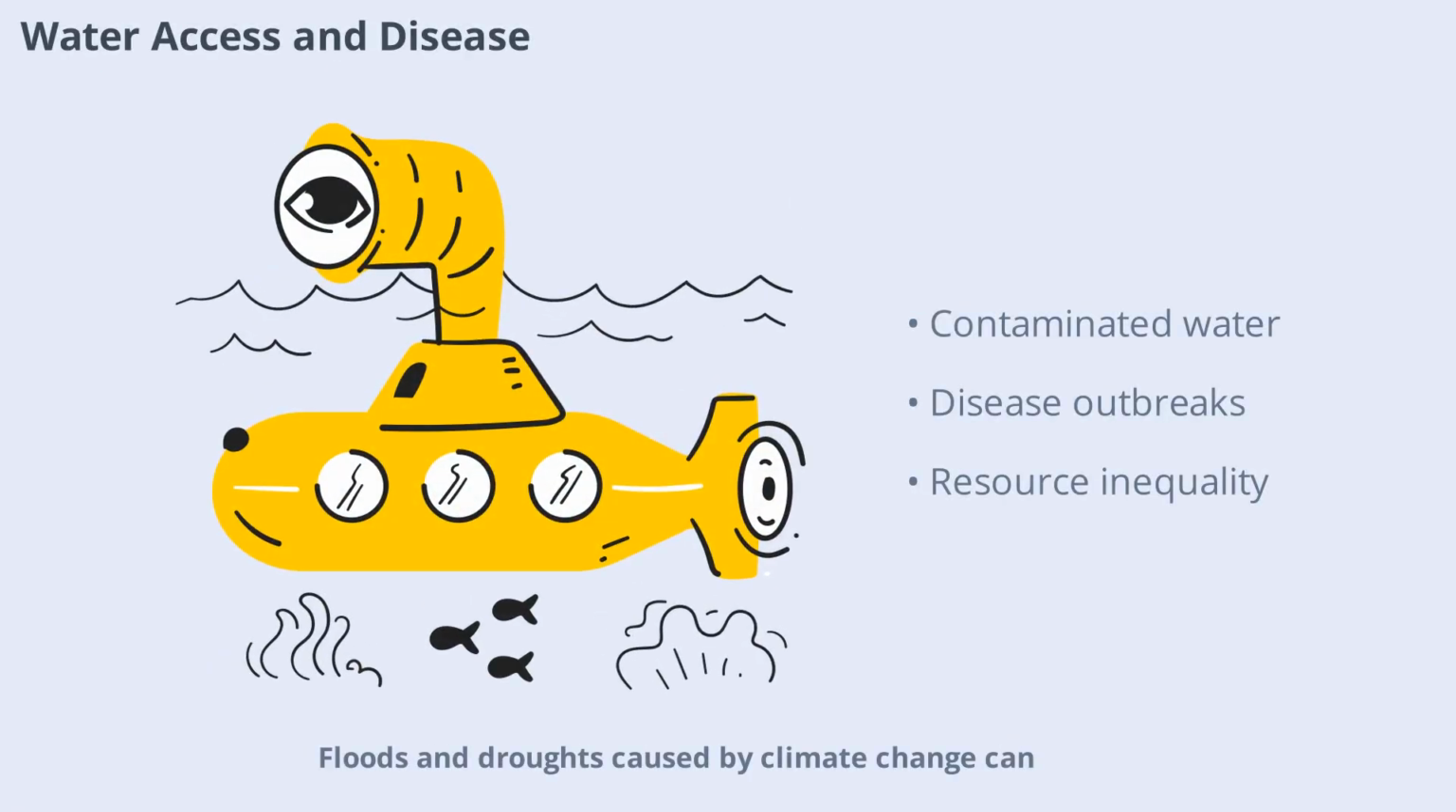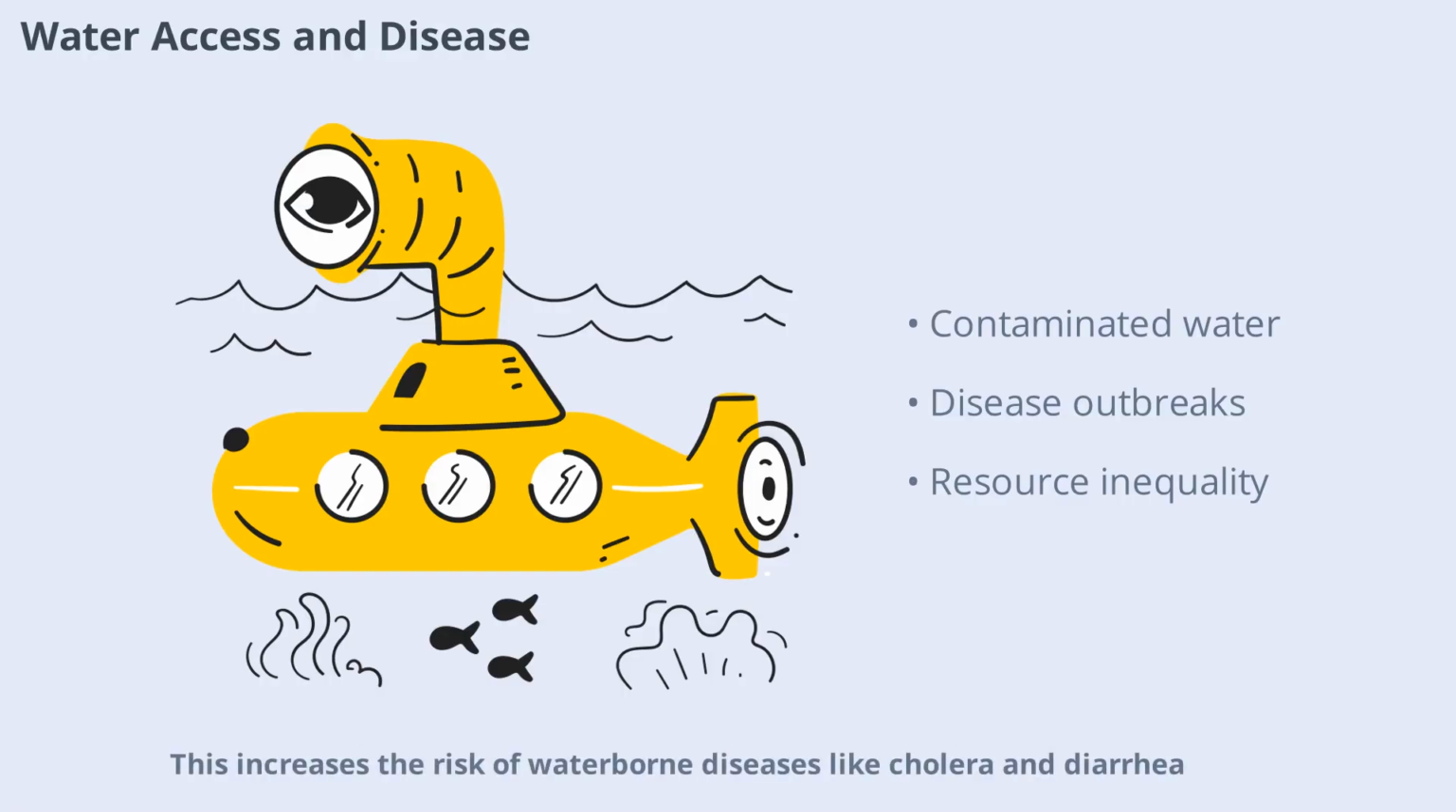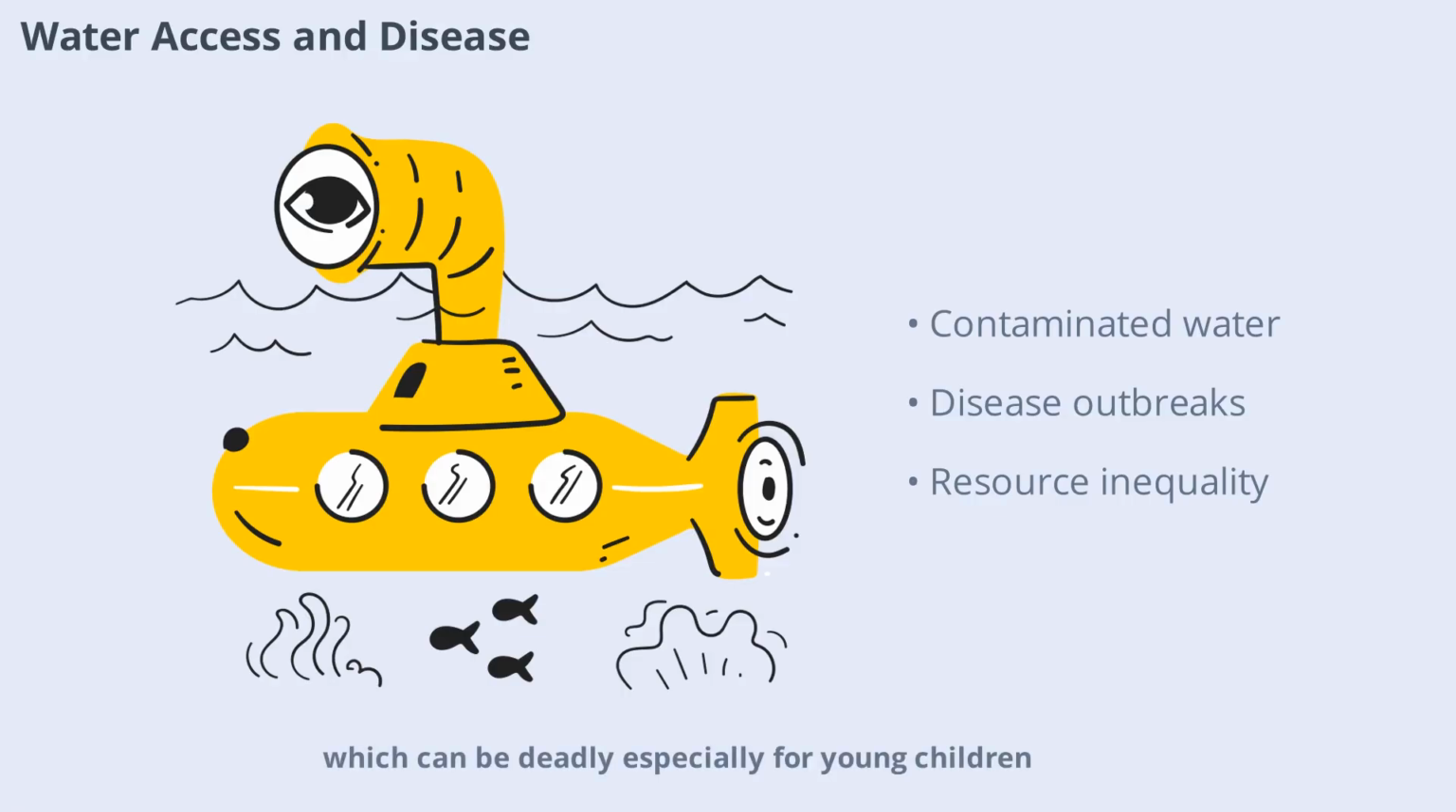Floods and droughts caused by climate change can contaminate water supplies or reduce access to clean water. This increases the risk of waterborne diseases like cholera and diarrhea, which can be deadly, especially for young children. Rural and marginalized communities often lack the resources to ensure safe water, deepening health disparities.